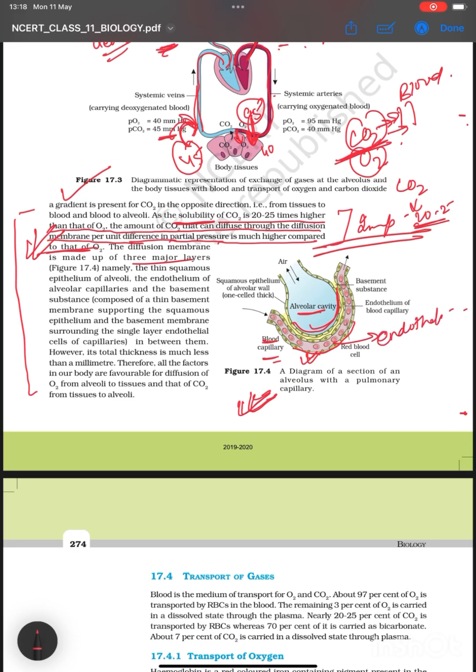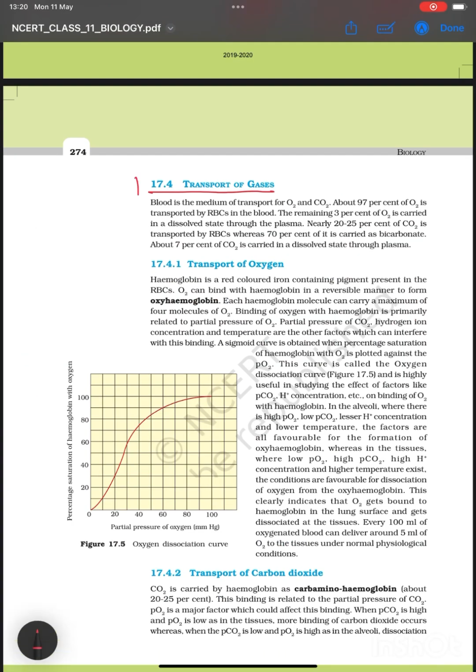So how many cells do we see here? The lining of the alveoli, which is squamous, and the lining of the blood vessels, which is endothelium. Also we can see one more layer, which is yellow colored. This is the basement membrane. So 3 layers are there: the endothelium of the alveolar capillaries, the basement substance composed of thin basement membrane supporting, and the squamous epithelium of alveoli. 3 layers.